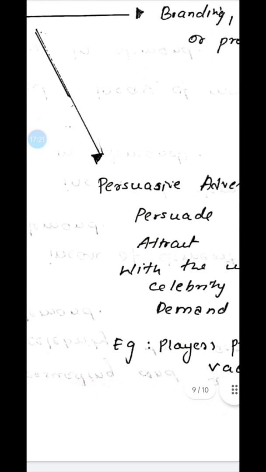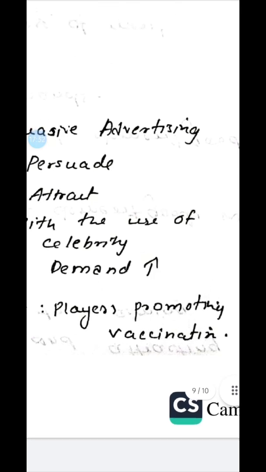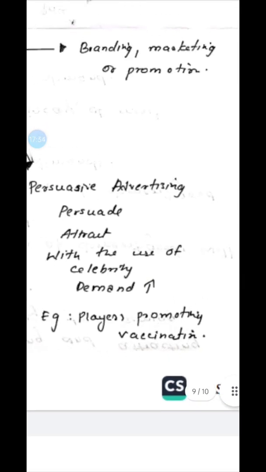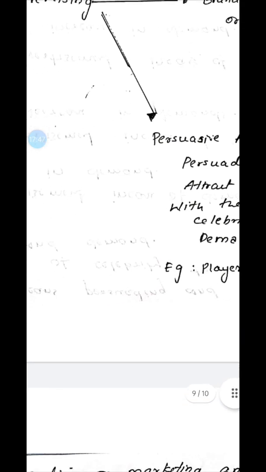On the other hand, in persuasive advertisement, the company will like to persuade and attract the consumer to purchase the product by using celebrities, so the demand will be increasing. For example, players are being used for promoting vaccination. They have recovered from the disease, so we will also use the same vaccination because the celebrity is using it. So the demand will increase for that particular product.